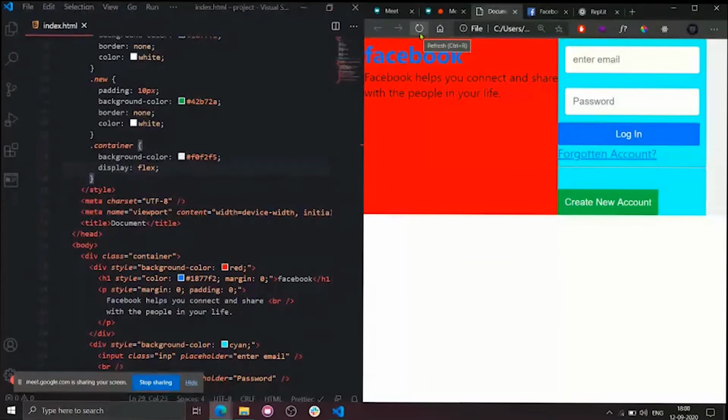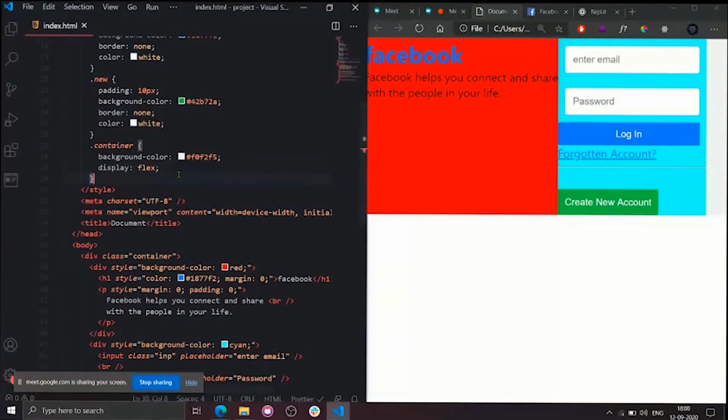That's it. Now you can ask another doubt: what is actually flexbox? Flexbox is nothing but it lays out everything it has in the horizontal direction. What is the default direction of flexbox? The default direction of flexbox is horizontal. Remember, horizontal. I keep telling you horizontal.